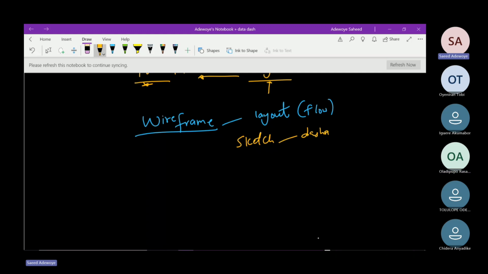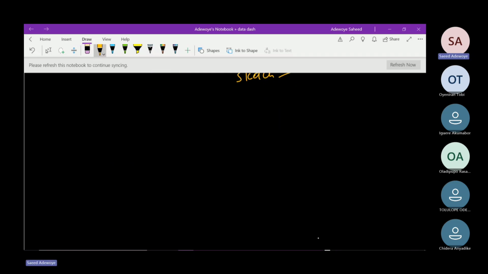Imagine, let's say this is our dashboard, this is our canvas. Let's assume that this is just a brainstorming session. You can design your wireframe as you like, but no matter how you design it, you have to take into cognizance that any metrics you are displaying must be key metrics that have something to do with what we are doing, the RFM analysis itself.